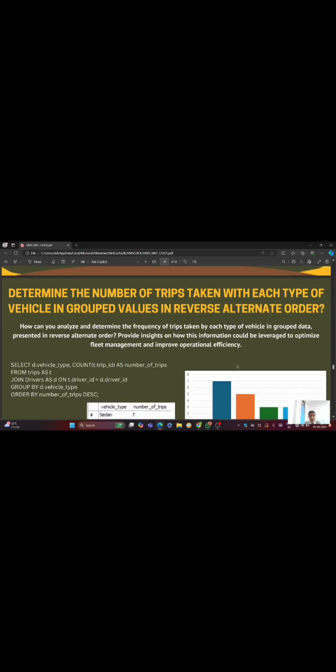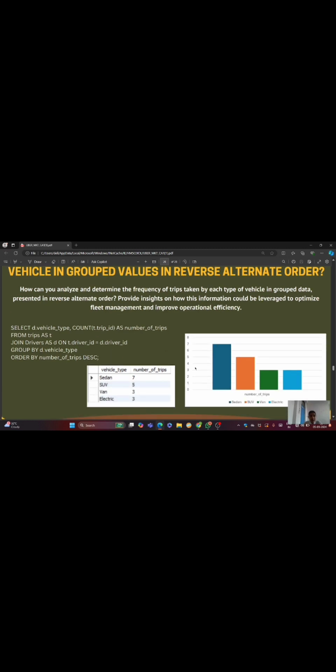Then we have to determine the number of trips taken with each type of vehicle in grouped values in reverse alternate order. So we have to analyze the trips taken by each vehicle type, grouped, in reverse alternate order to improve the operational efficiency of the company. We have to run this query.